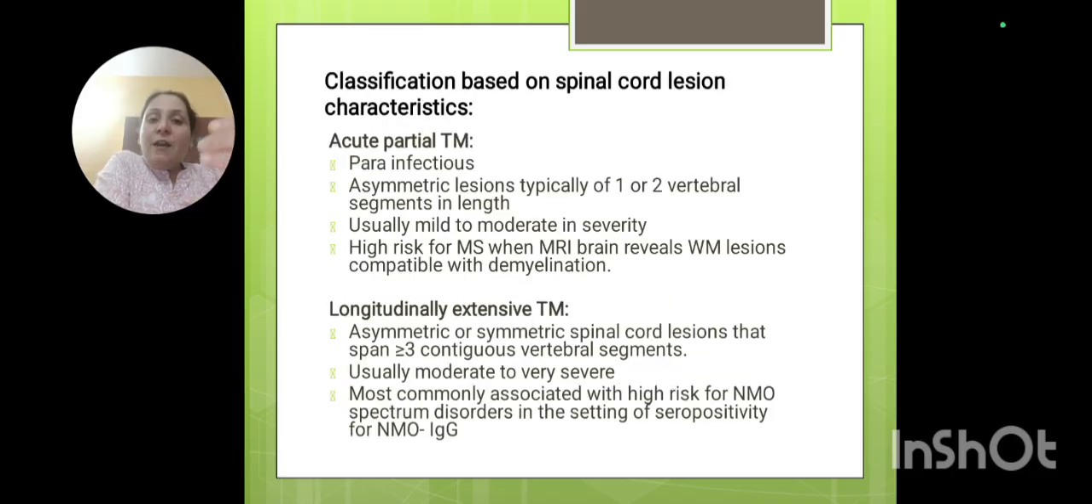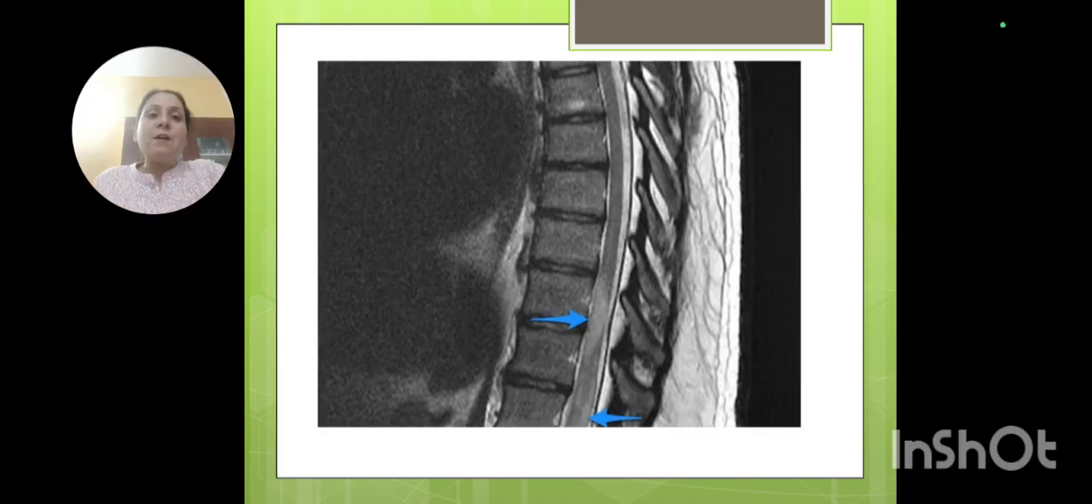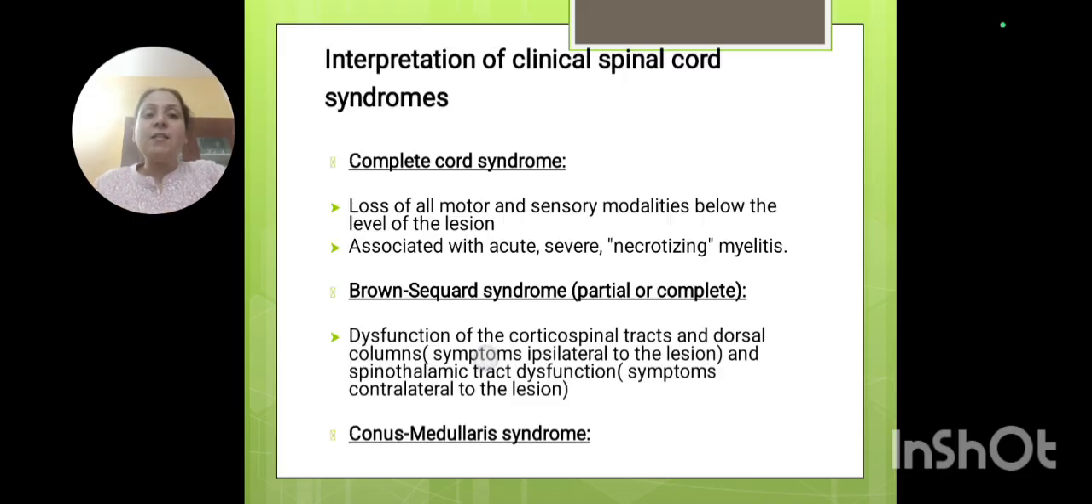Now, if it is an acute partial transverse myelitis, that is less than 1 or 2 vertebrae involved, it is a mild to moderate kind of injury, which is post-infectious. Whereas the term longitudinal extensive transverse myelitis is given when all the 3 vertebral segments are involved and symmetrical weakness is there, a severe variety, and the person may have an infection or an NMO spectrum disorder himself. Fine. So this was how we can see the scan.